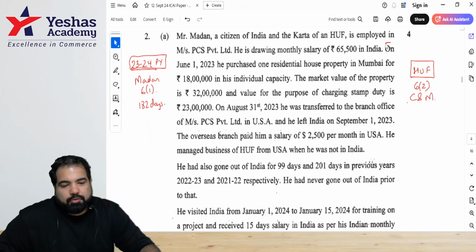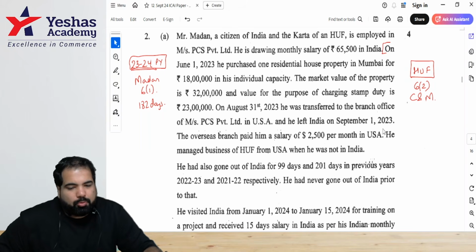This part is from a chapter which is called IFOS, but no problem.